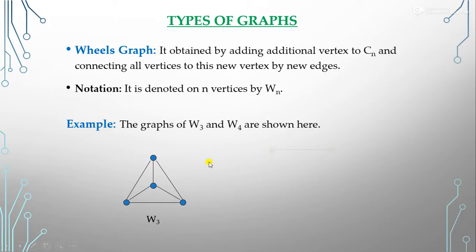Now what will be the W4? So here this is our C4. If we use this additional vertex and this vertex is connected to each vertex by an edge, so this now becomes the W4. Clear? That is the wheel graph.